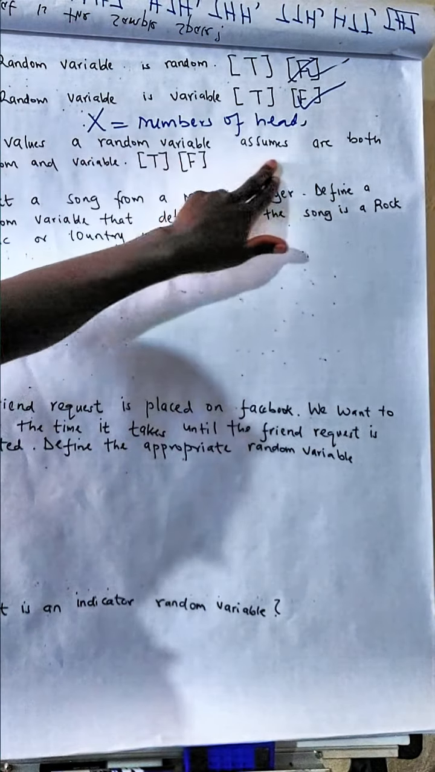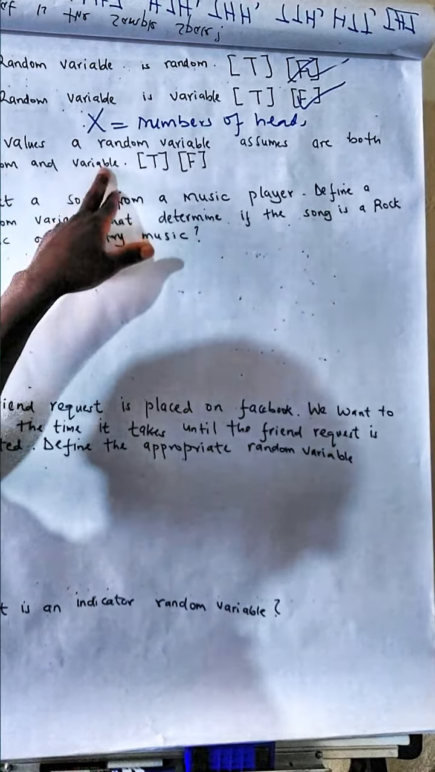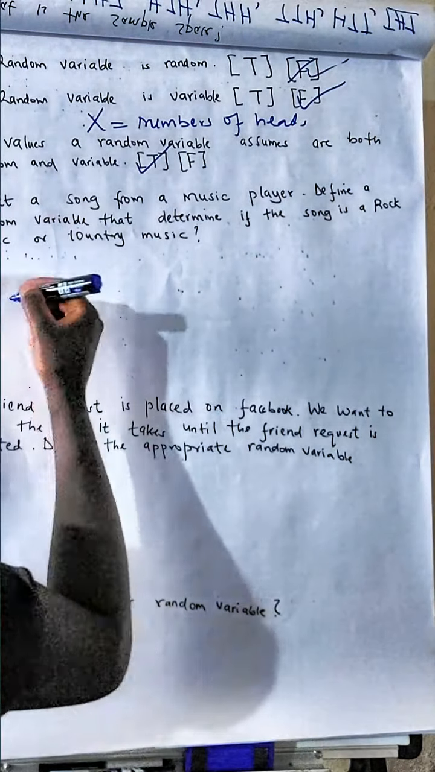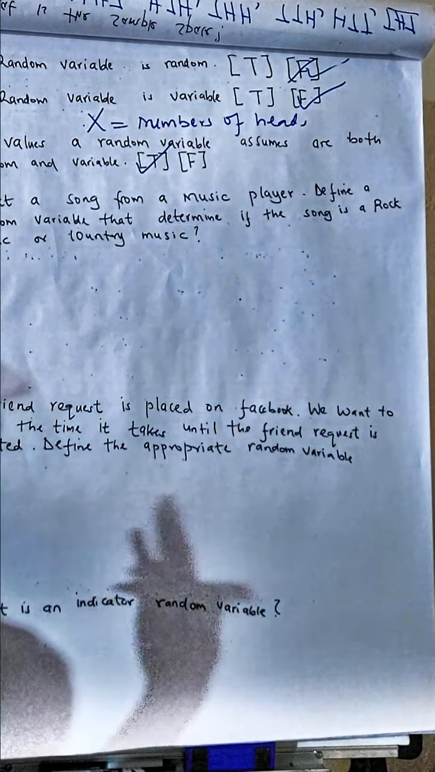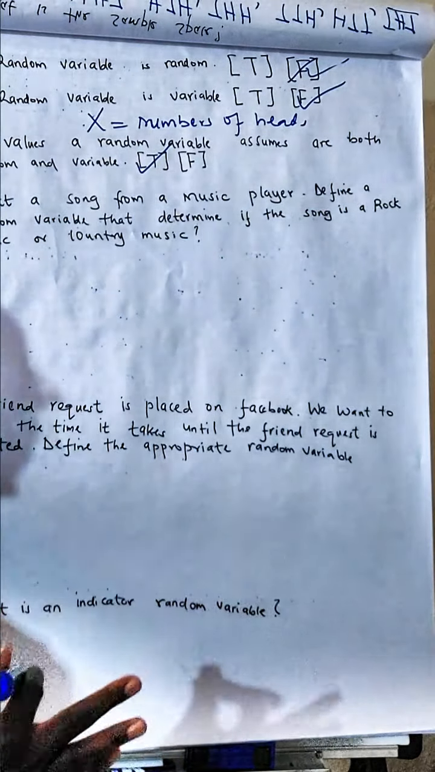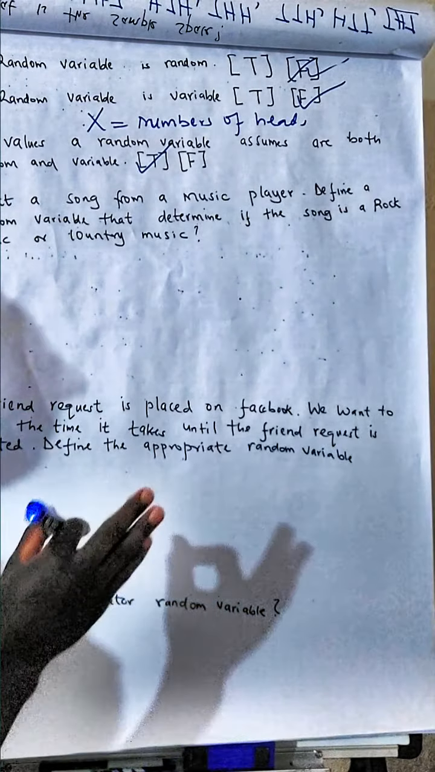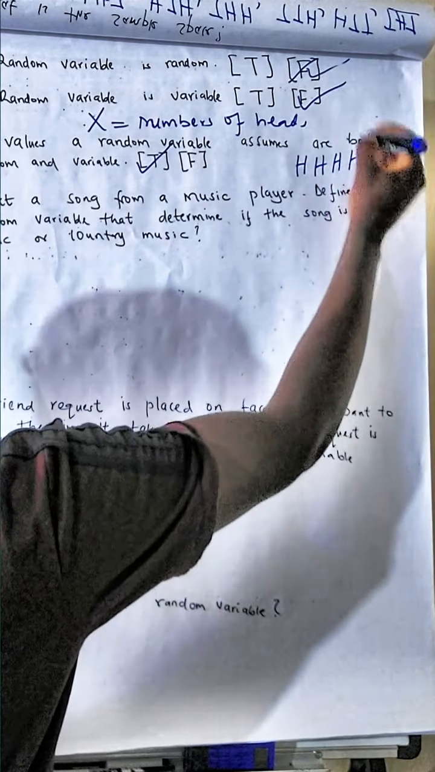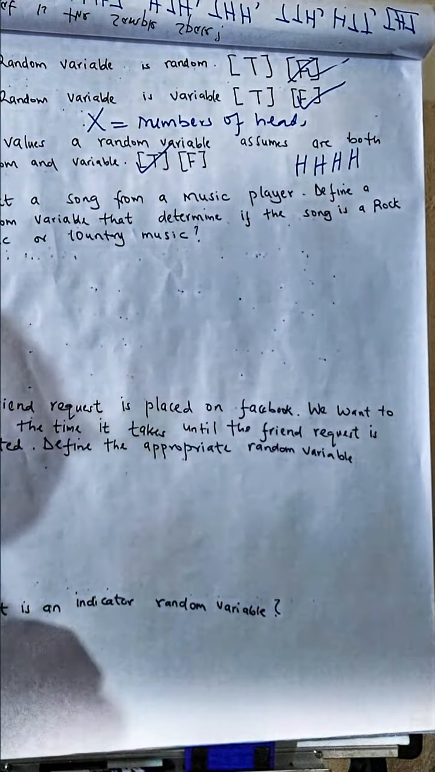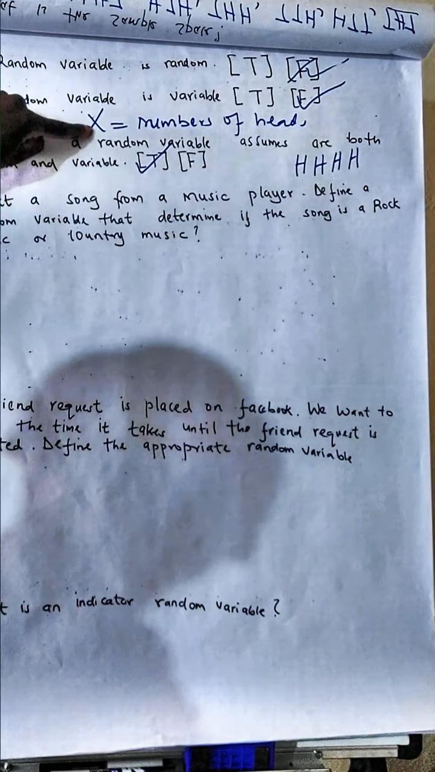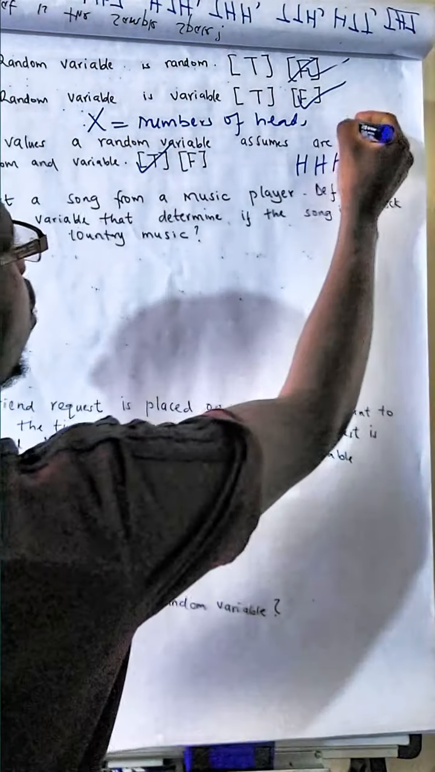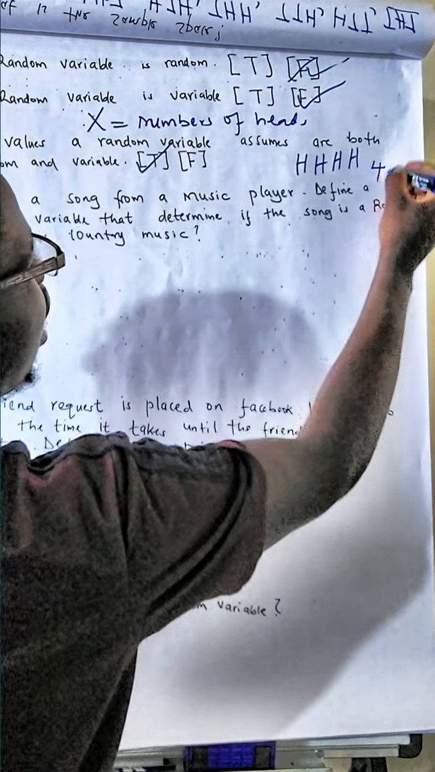The values a random variable assumes are both random and variable. Is this true or false? It is true. You see, to illustrate this, for example, if you toss a coin 4 times, the example that you have checked, you have tossed a coin 3 times. If you toss a coin 4 times, one of the outcomes will be head, head, head, head. One of the outcomes will be 4 heads. Now, the same random variable will count the number of heads to be 4.